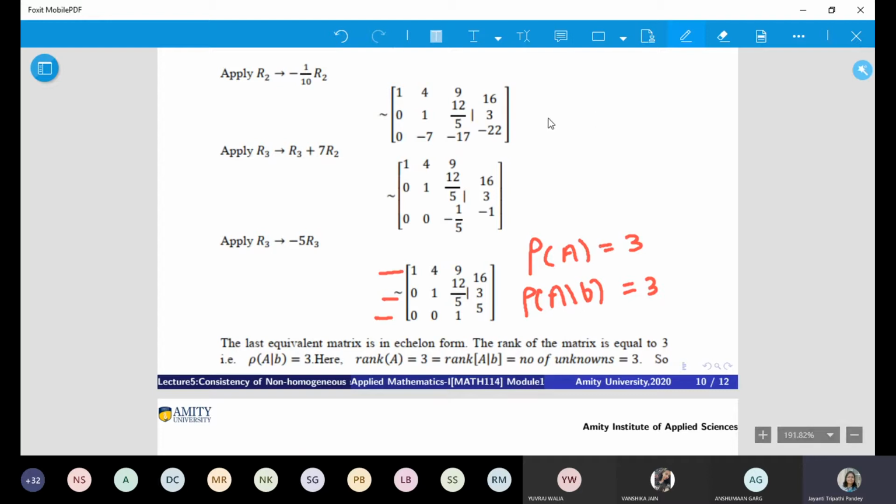How many variables do you have? You have 3 variables. So what you are getting is the R equal to n situation. Now let us see what the solution will be in this case.